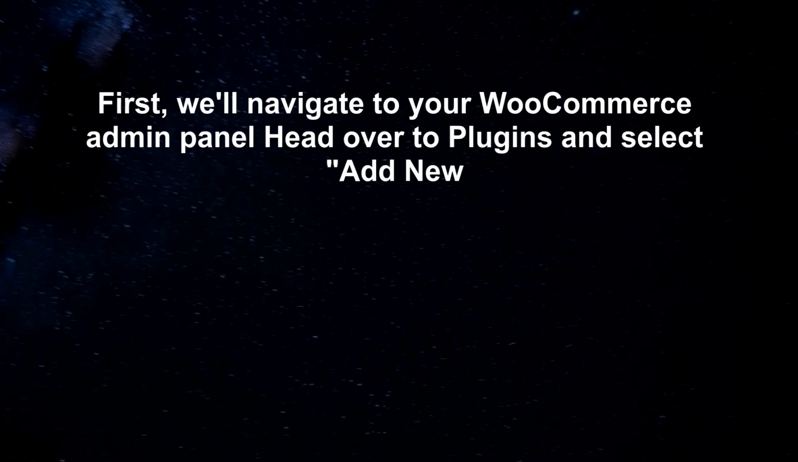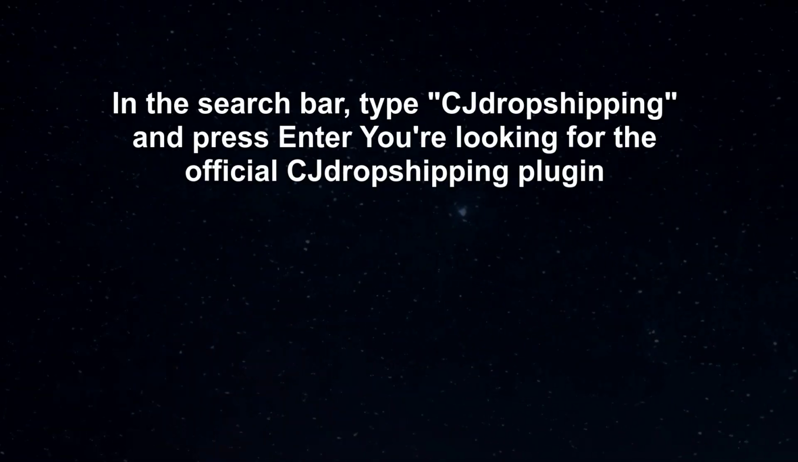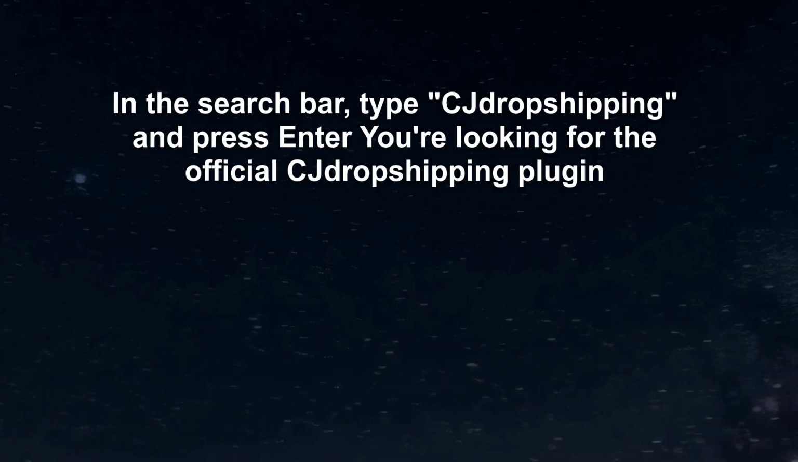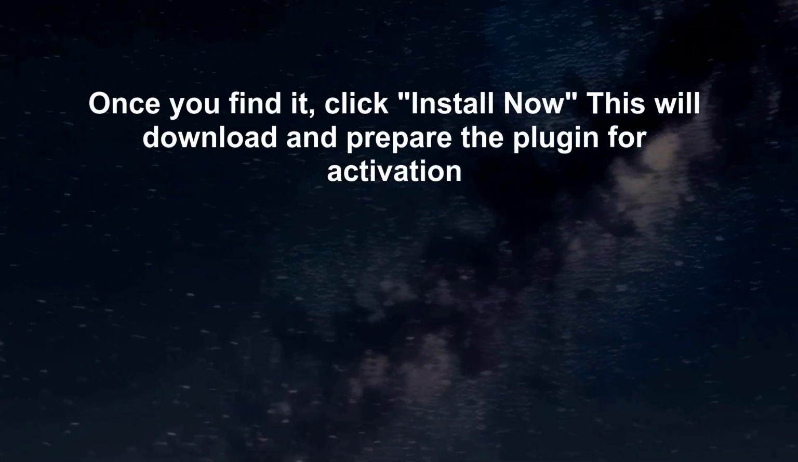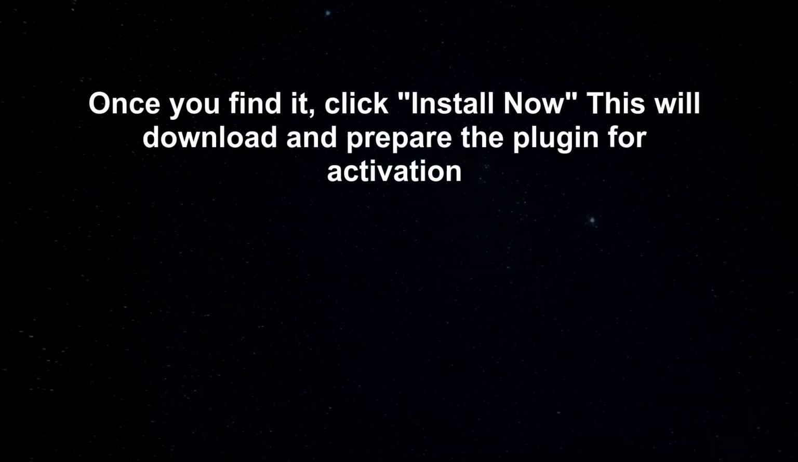Head over to Plugins and select Add New. In the search bar, type dropshipping and press Enter. You're looking for the official dropshipping plugin. Once you find it, click Install Now. This will download and prepare the plugin for activation.